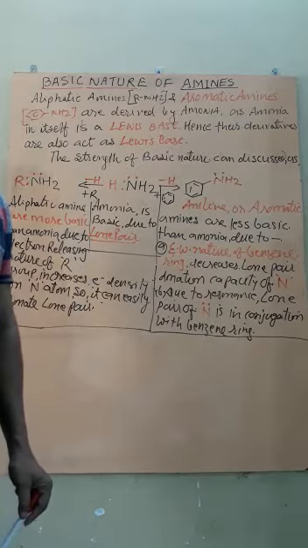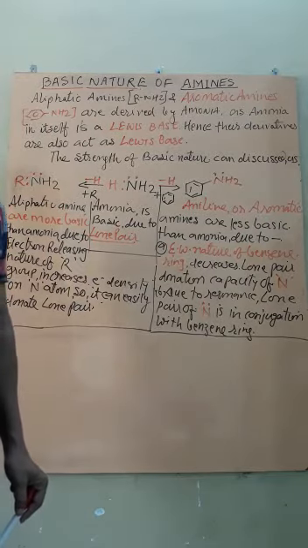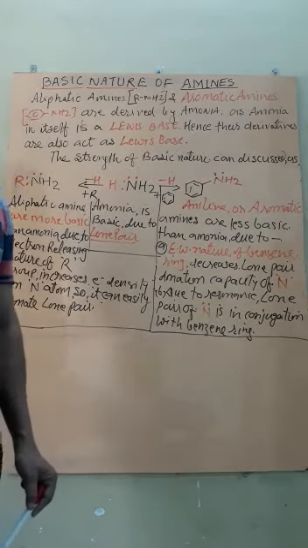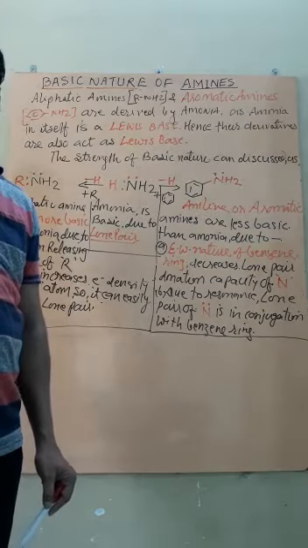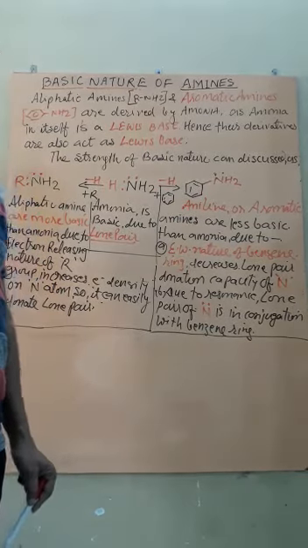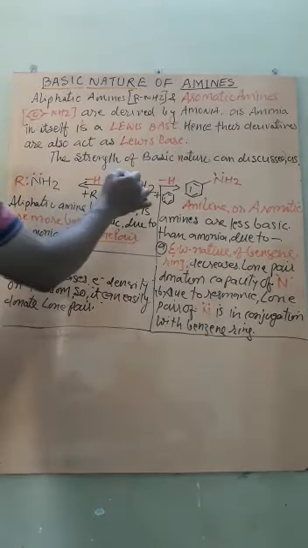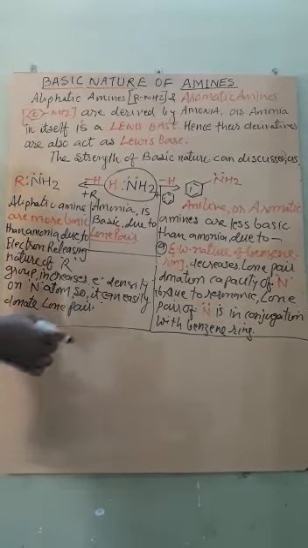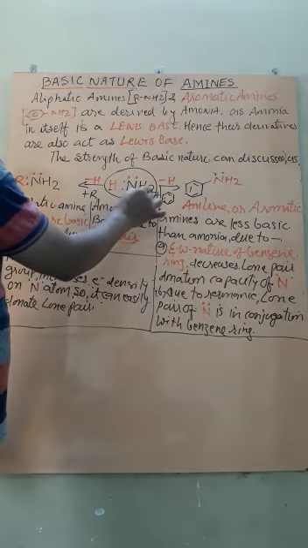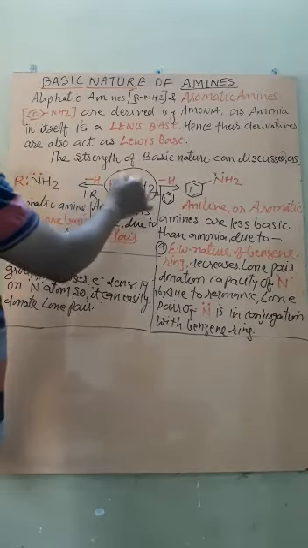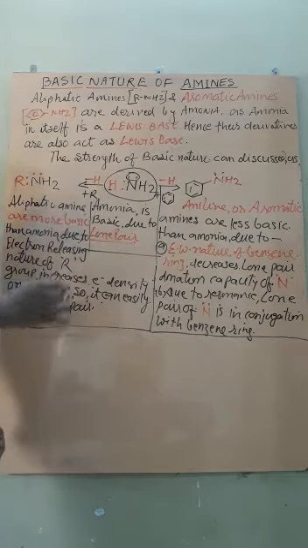Now in NH3 there is a lone pair of electrons on the nitrogen atom. Hence nitrogen can easily donate its lone pair. As it can donate its lone pair, it acts as a Lewis base. Get it? So what are Lewis bases? Those compounds which are capable of donating a lone pair of electrons are called Lewis bases. Therefore ammonia, I have written ammonia in the form of HNH2. Actually it is NH3, but it is written as HNH2. Now there is a lone pair, therefore it can donate it, so it acts as a Lewis base.